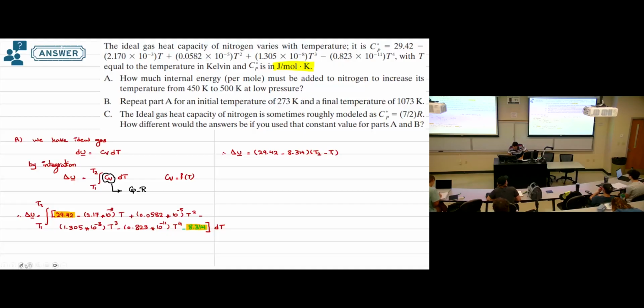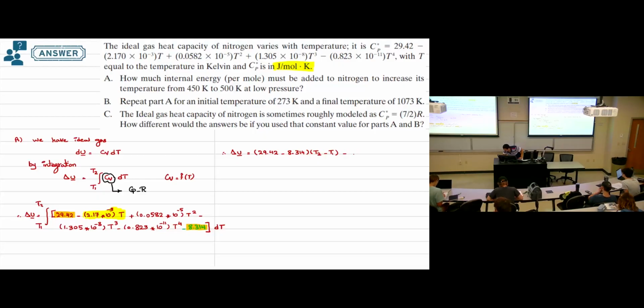Then we need to integrate this term. We have a minus here, so we'll put minus. The integration of T dt, if you remember, is T squared divided by 2.